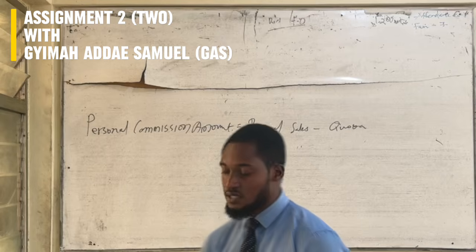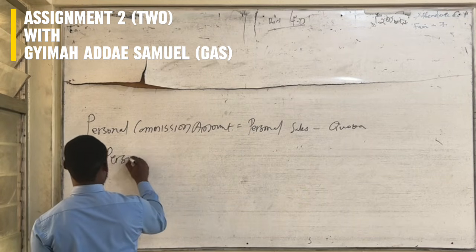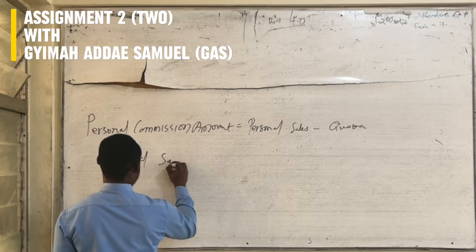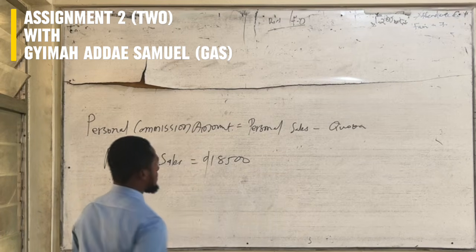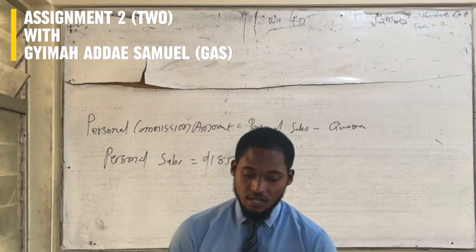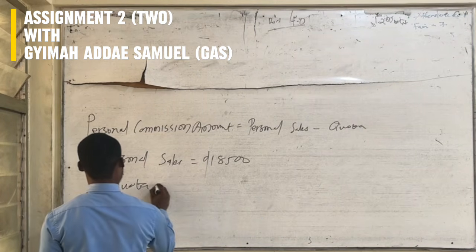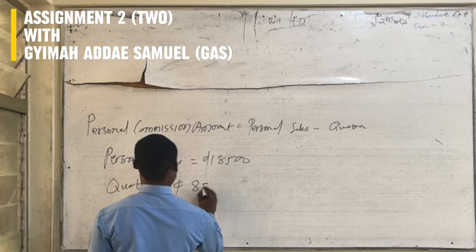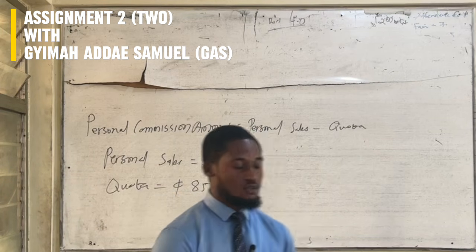And the personal sales here is 18,500 Ghana cedis, and the quota is 8,500 Ghana cedis. There is no return.